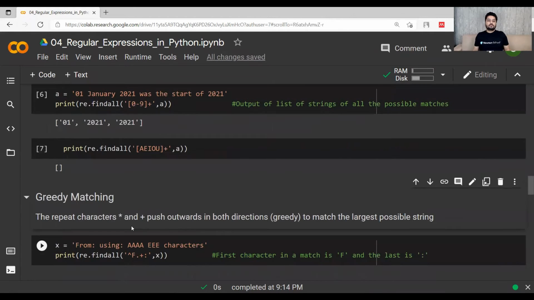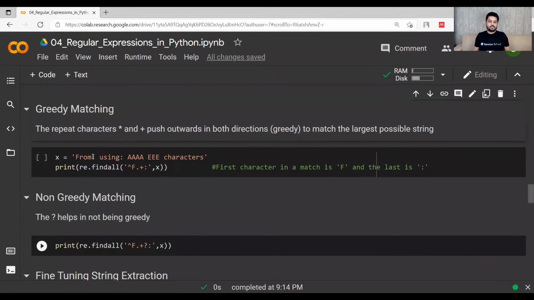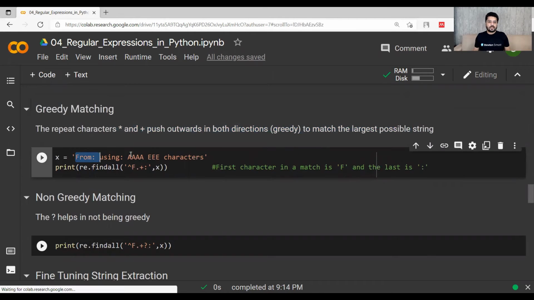Now let's see how greedy matching and non-greedy matching work. This plus and star push outwards in both directions to match the largest possible string. Let's say I have a string 'From: Using: AAAA EEE' with characters. I have to find all the strings having the first character as F, and dot means every character will be picked.